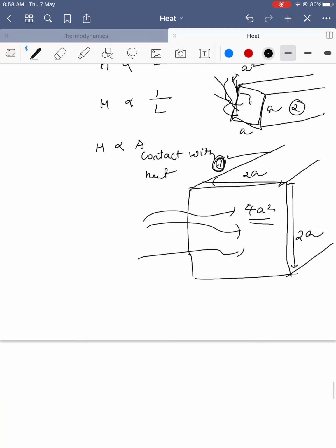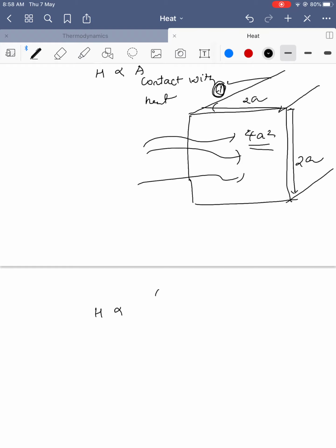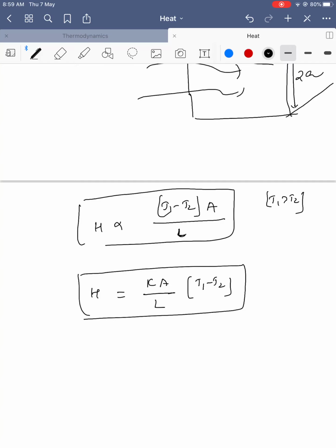Okay, if we write in simple terms with all the proportional and inversely proportional symbols, H is proportional to delta T. Delta T actually means high temperature minus low temperature, T1 minus T2, provided T1 is greater than T2. It is inversely proportional to length and proportional to area. To remove the proportionality symbol I can write H is equal to KA by L into (T1 minus T2), where T1 is high temperature and T2 is low temperature.